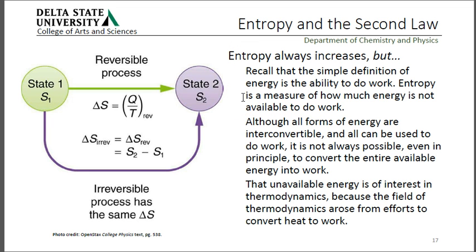So even though all forms of energy are interconvertible and all can be used to do work, it's not always possible, even in principle, to convert the entire available energy to work. In other words, there's always some energy lost somewhere in some way, almost always. And that unavailable energy is of interest in thermodynamics because the field of thermodynamics, as I said earlier, arose from efforts to convert heat to work during the Industrial Revolution. And they're really looking at how do we maximize the amount of work we get out of the heat we're generating.